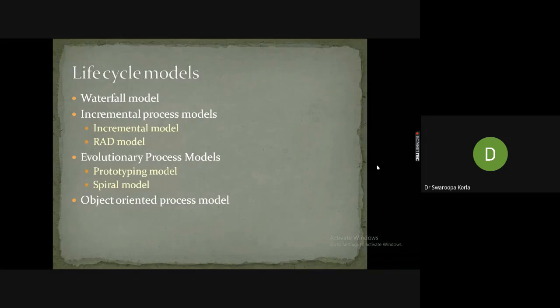The object oriented process model we'll see in the next unit. Life cycle models, up to 5 models, we have finished in unit 1. Agile techniques, agile methods, and the object oriented process model we'll cover in unit 2.